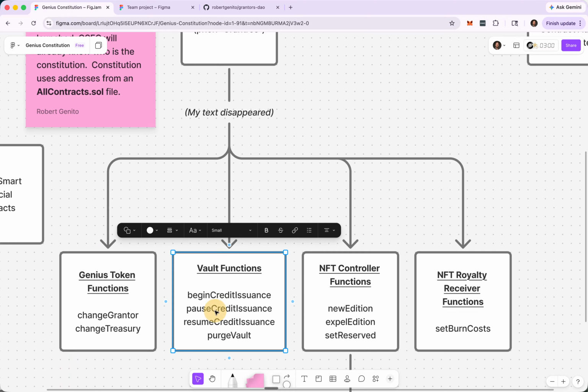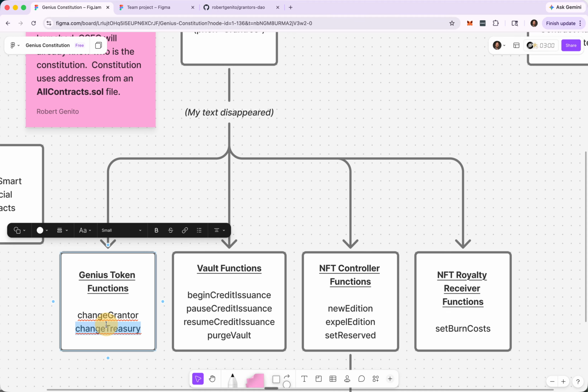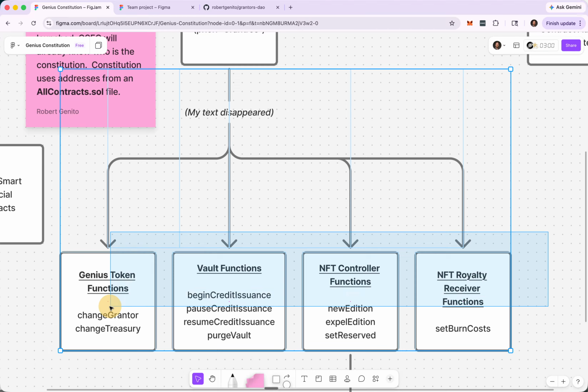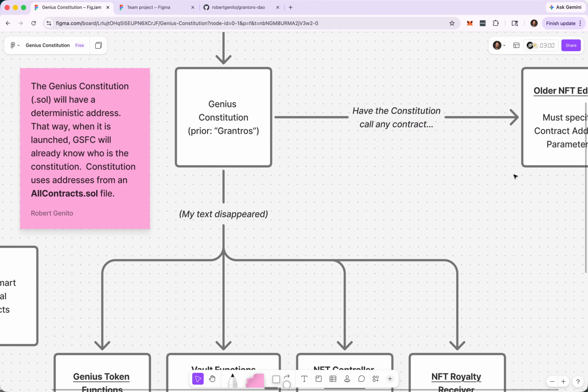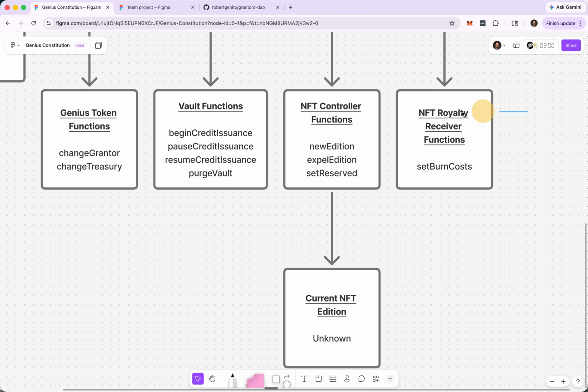So here you have a bunch of stuff that can be voted on. And by the way, the whole concept of the treasury is actually disappearing. So these are the functions that the Genius Constitution says the people, or the grantors, the DAO can always vote on.